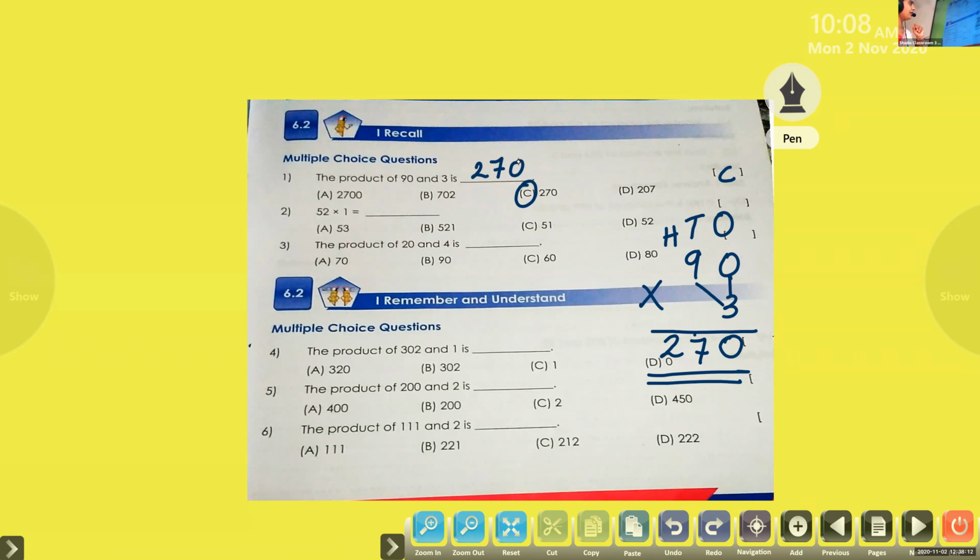Aditri, please unmute fast. Yes. Second question, what will be the answer? Can you hear me, dear? Yes. 52 into 1 equal to dash. Second question. 52 into 1, what will be the answer?